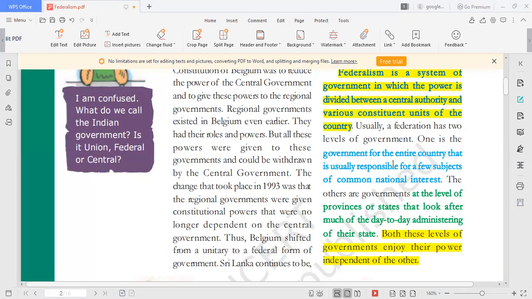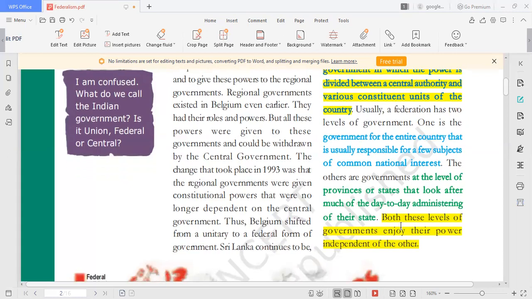Central government for the entire nation will take care of the subjects of common national interest which need uniform policy, and state governments will take care of day-to-day administration of the state. Both the levels enjoy the powers independent of the other. The central government cannot interfere in the powers of the state government, and the state government cannot interfere in the powers of the central government.